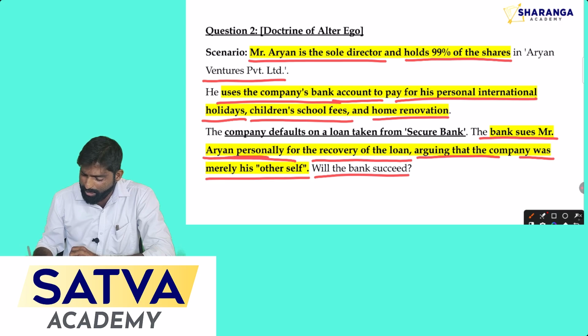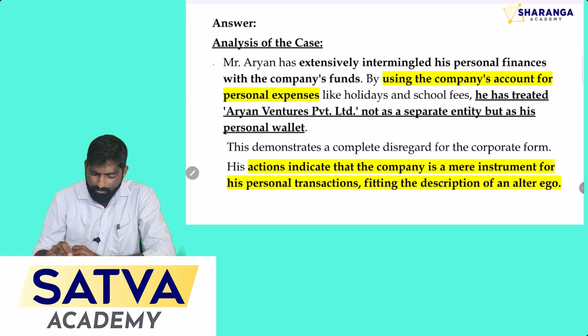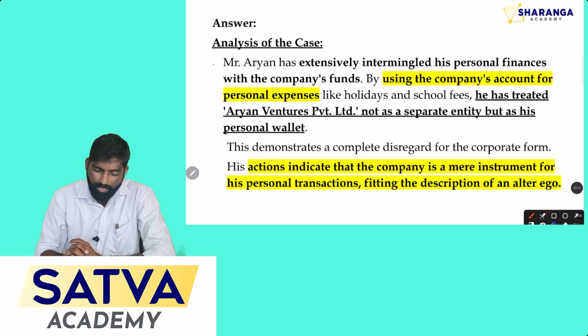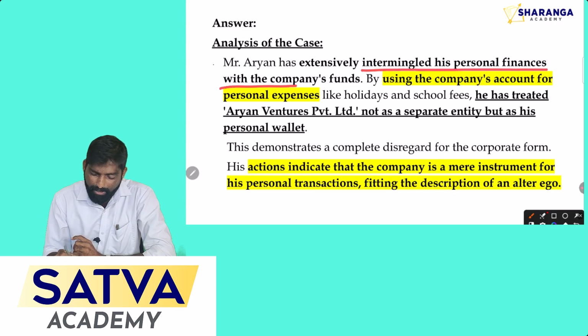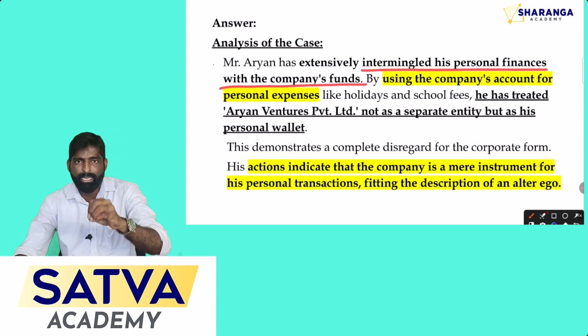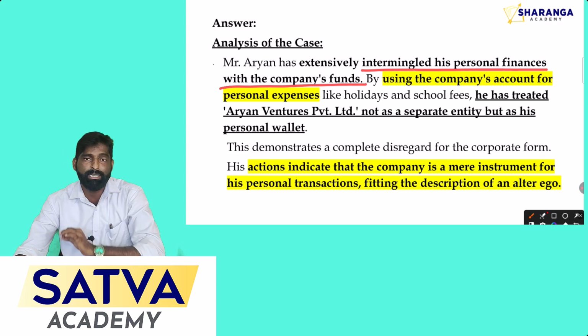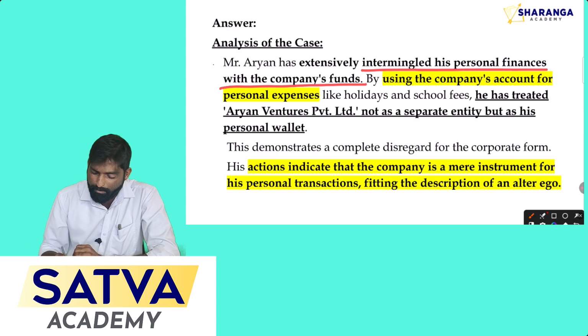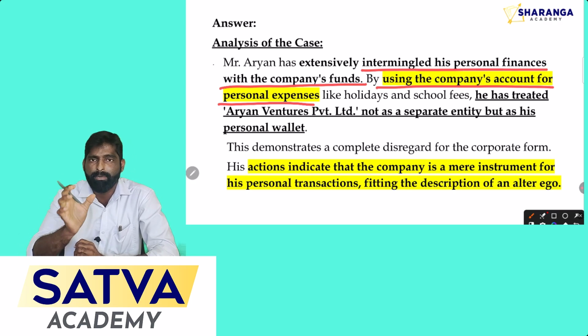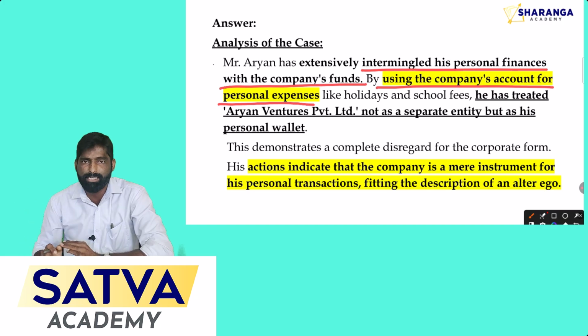Okay, let's see the applicable legal provisions. Okay, let's analyze the question first. So this is the first part in your answer. First thing, Mr. Aryan has extensively intermingled his personal finance with the company's funds. That is the first mistake made by the director of the company. Being a company's director, he does not have any right to use the funds of the company for his personal purpose. By using the company's account for personal expenses, the expenses made by Aryan are all personal transactions and not related to the company's business transactions.